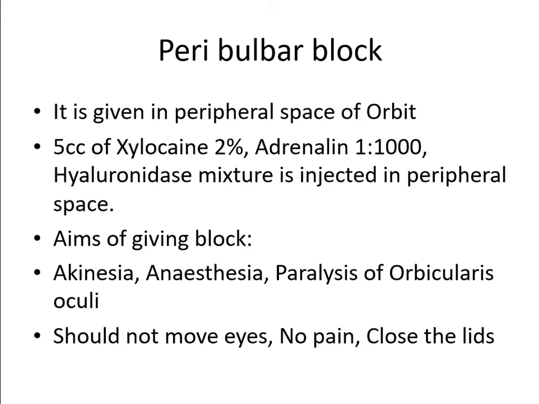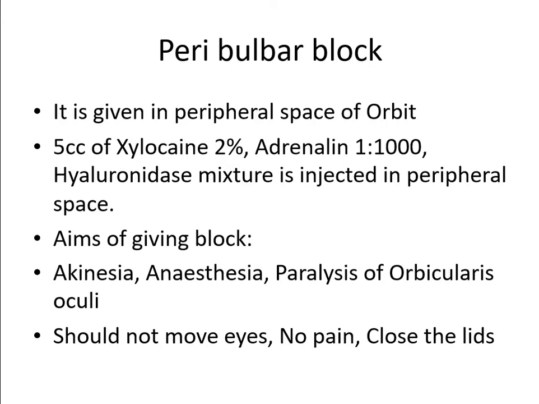Why do you want to give a block to the patient? You want akinesia, you want anesthesia, you want paralysis of orbicularis oculi. In layman's language, the patient should not move the eye, the patient should not feel the pain, and the patient should not close the eyelids. All these three are achieved by peribulbar block. When the patient doesn't move the eye, it is known as akinesia. The eye has become akinetic. When the patient doesn't feel the pain, the eye has become anesthetic.